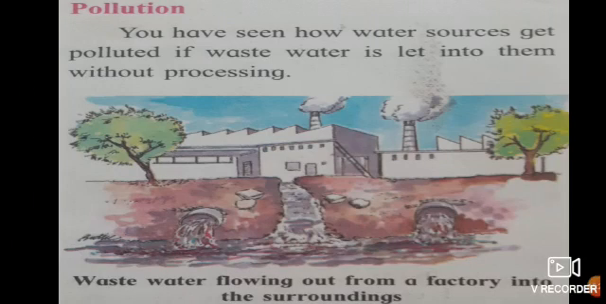So what happens? We have seen how the water is being polluted. The industry water is being flown in the rivers. Because of that, the river water is being dirty, being polluted, and we can't use that again. If you see here in this picture, what is given? Wastewater flowing out from a factory into the surroundings. Here there is no river, but where they are throwing it? In the surrounding, in the environment.